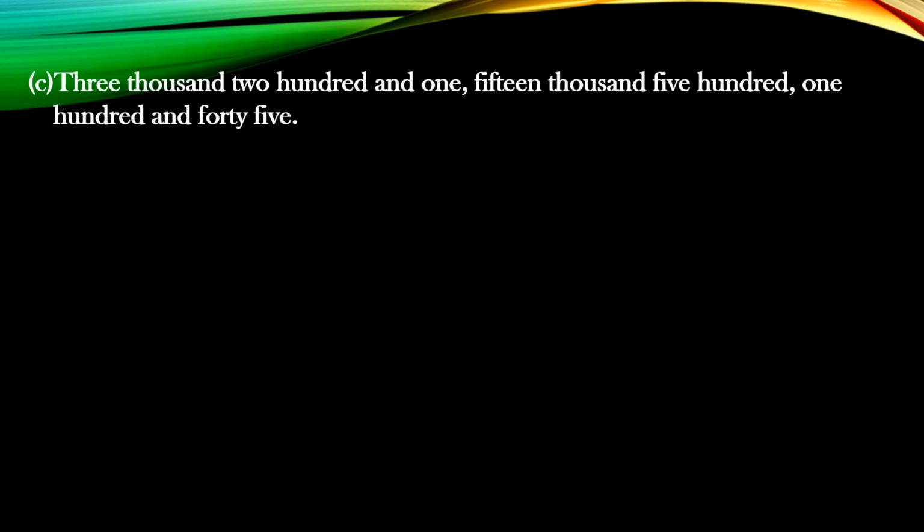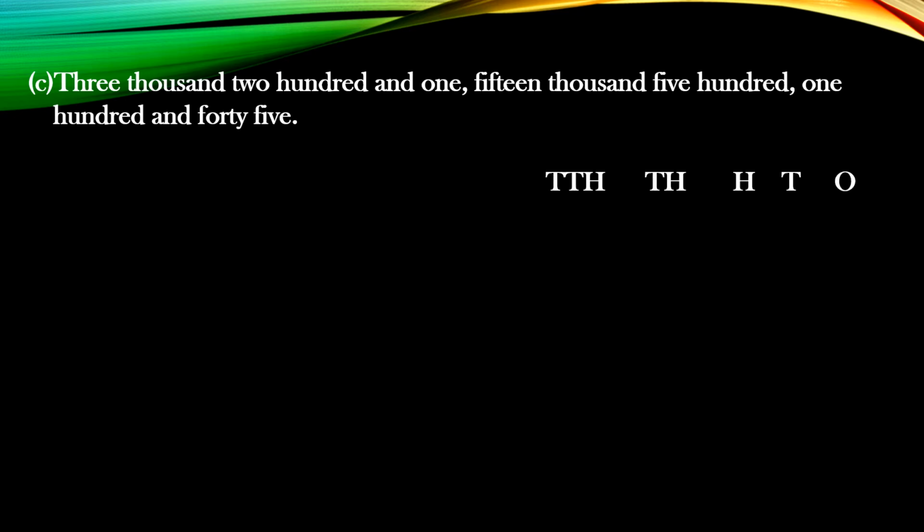Now children, see this question, C part. This question is given in words. Now first what you will do, you will write the words in numbers. Before placing the numbers or writing the number, you have to write down the places. So 3,201, then you have to add 15,500, then 145.